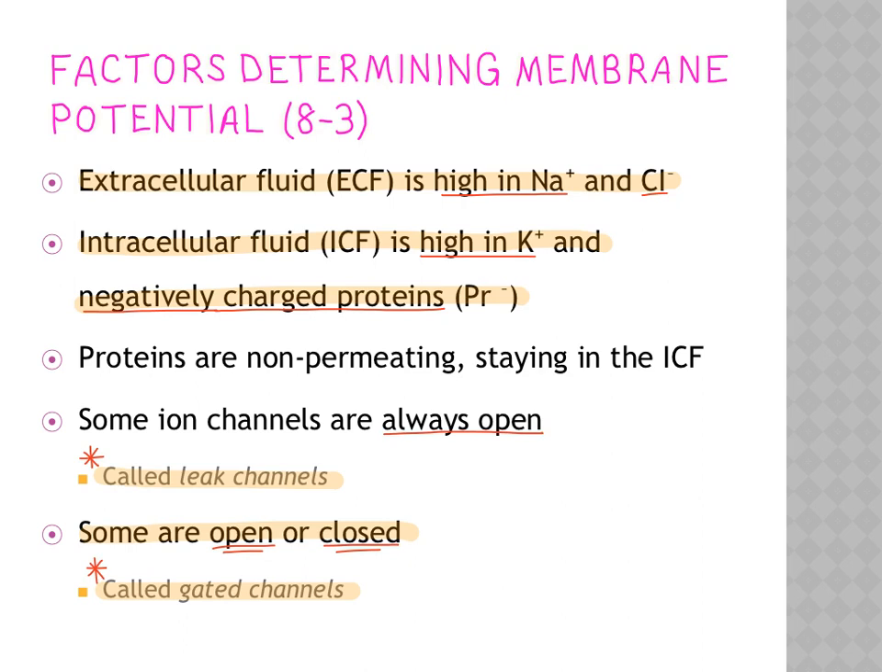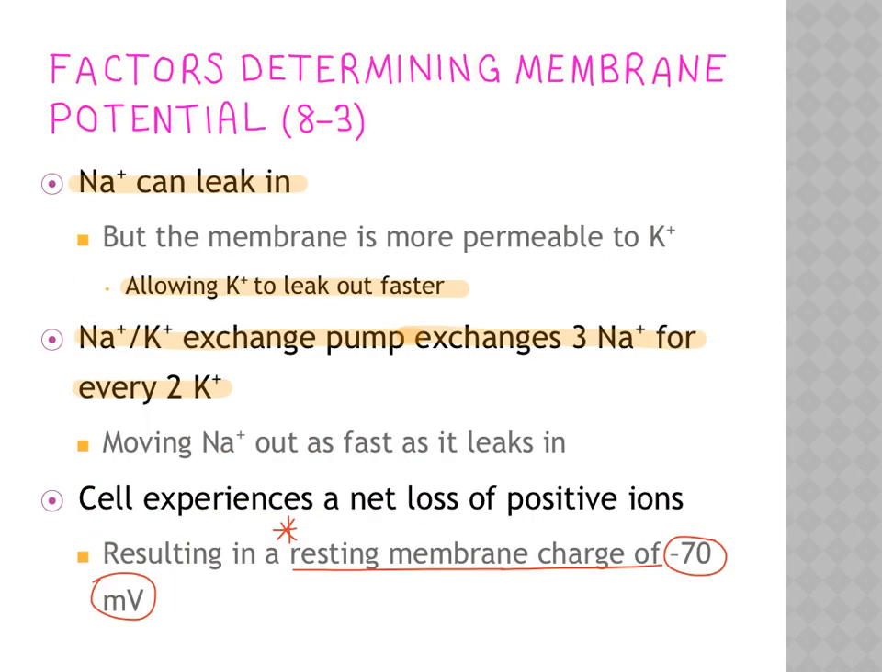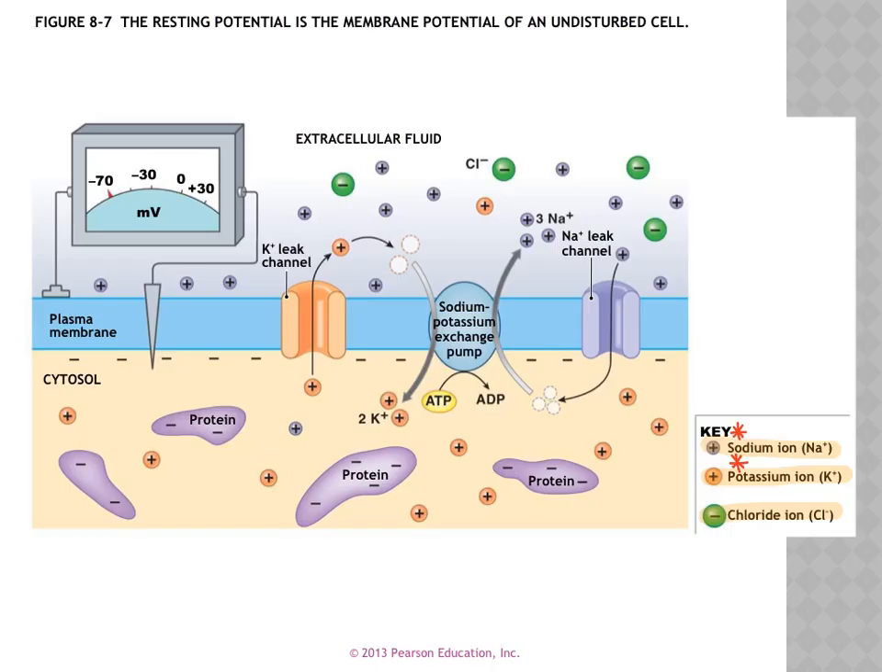There are some channels that are always open, and they're called leak channels. And some are open or closed, and they're called gated channels. This is some of the anatomy. Sodium can leak in, and that allows potassium to leak out faster. We have a sodium-potassium exchange pump, and that exchanges 3 sodium for every 2 potassium. This helps maintain the resting membrane potential at negative 70 millivolts. This shows you the actual cell membrane and the extracellular and intracellular fluid.